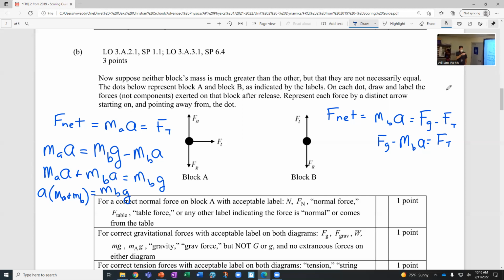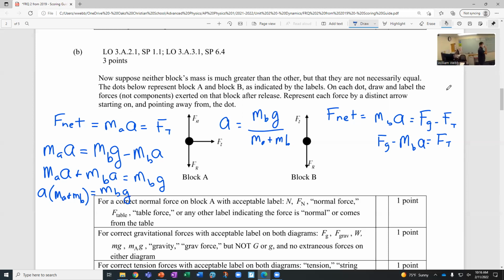So A times the sum of mass A and mass B is equal to the weight of B, mass B times G. So then when we solve for A, we just divide. So A equals mass of B times G over mass of A plus mass of B.